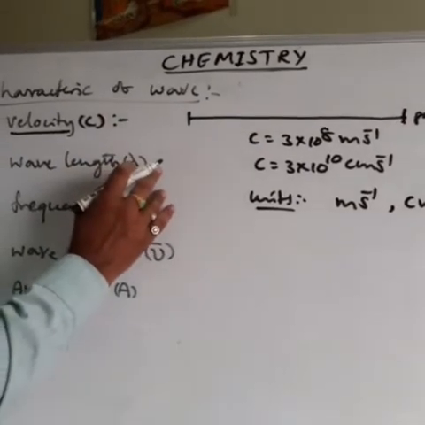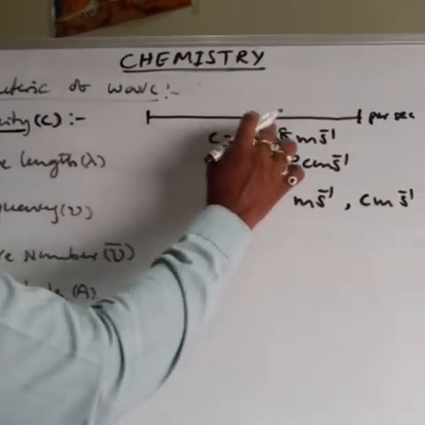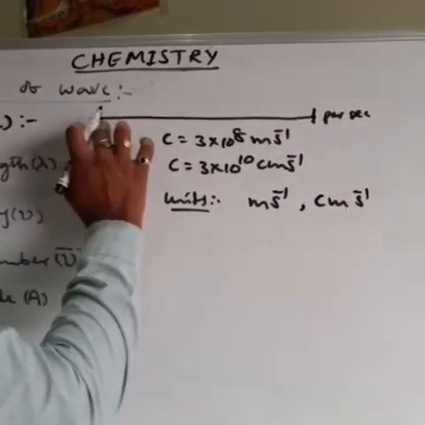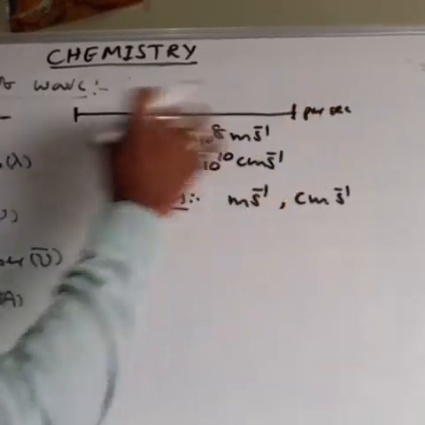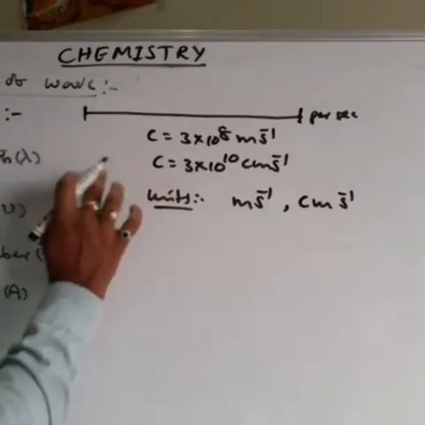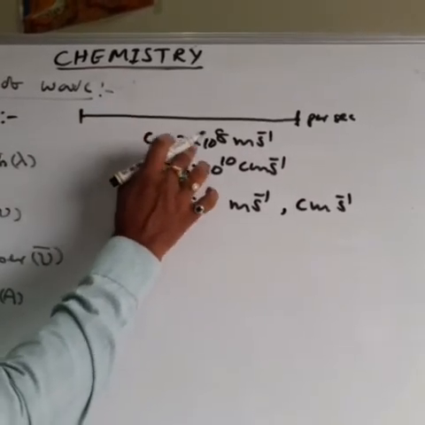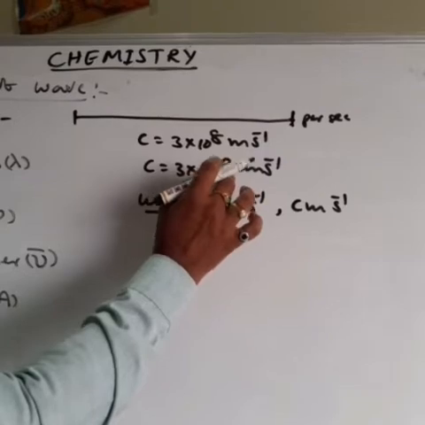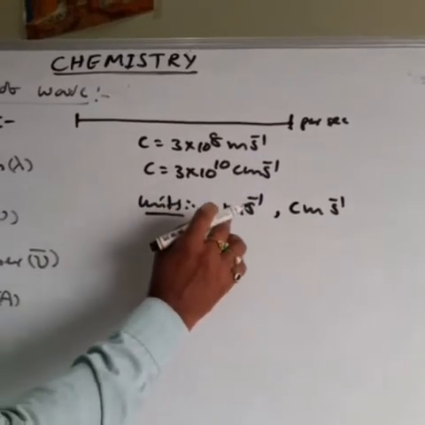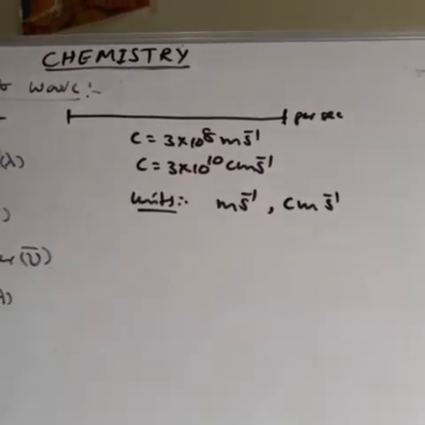So once again, what is velocity? The linear distance traveled by the wave per second. Per second, how much distance is traveled by the wave? That is called velocity. It is represented by c. The c value is 3 into 10 power 8 meter per second, or 3 into 10 power 10 centimeter per second. Units are meter per second and centimeter per second.